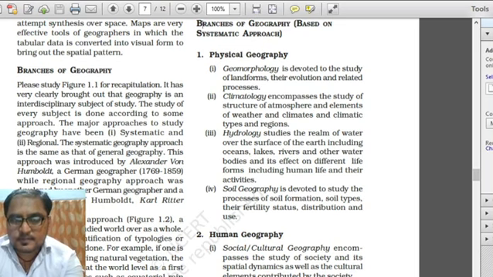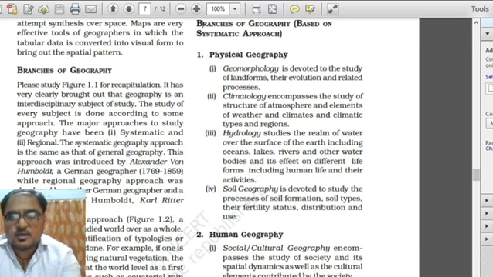Climatology is mainly devoted to the study of the structure of atmosphere, troposphere, stratosphere, ionosphere, all the different spheres of the structure of atmosphere, and the elements of weather and climate and climatic types and regions. So these are the main study areas of climatology.